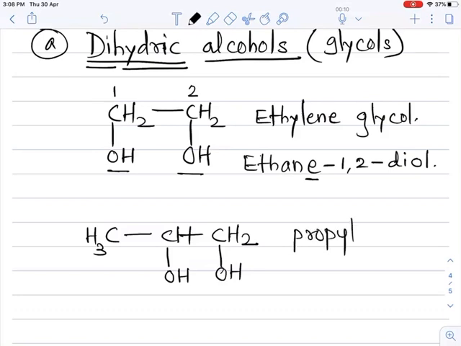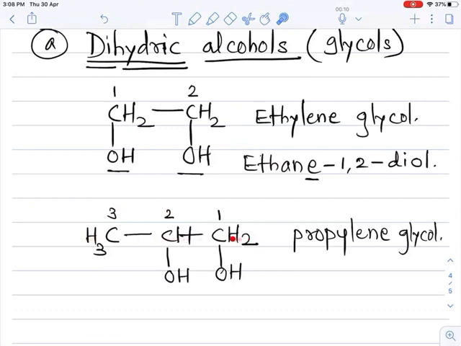Propylene glycol. Okay, now tell me what's its IUPAC name. How to give the IUPAC name? Number the chain which gives minimum possible number to the carbon attached to the alcohol. So numbering is given from this side, 1, 2 and 3.